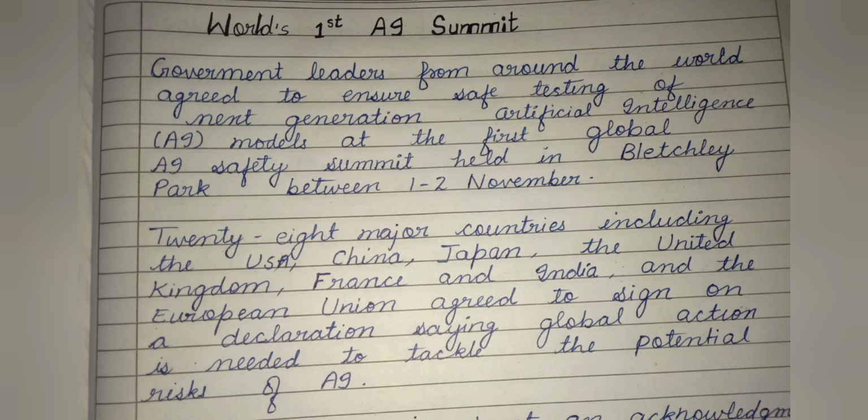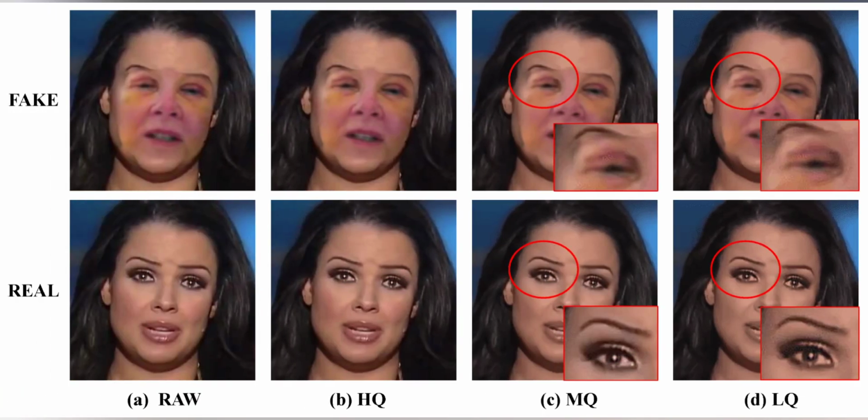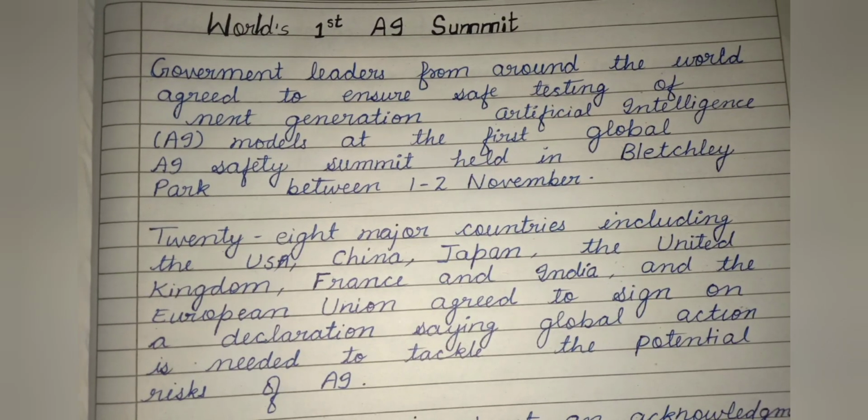Next is the World's First AI Summit. Government leaders from around the world agreed to ensure safe testing of next generation artificial intelligence AI models at the first global AI Safety Summit held in Bletchley Park between 1st and 2nd November. 28 major countries including the US, China, Japan, the United Kingdom, France and India and the European Union agreed to sign on a declaration saying global action is needed to tackle the potential risks of AI.